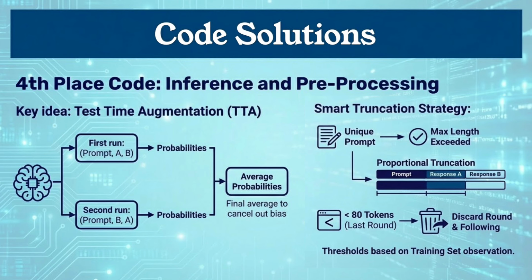They also filter out low-quality data. If less than 80 tokens remain after cutting, they just discard that round entirely. They found these thresholds by analyzing the training set.